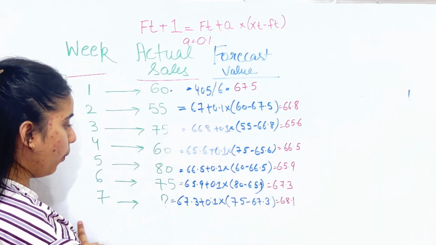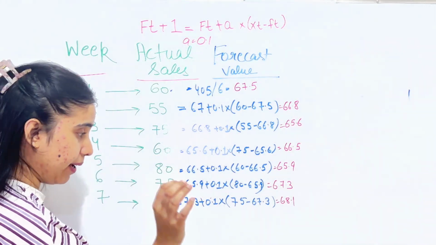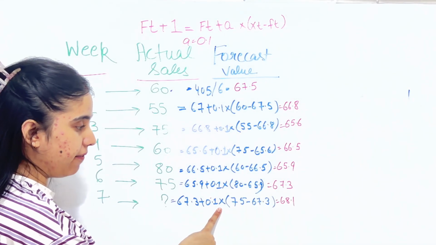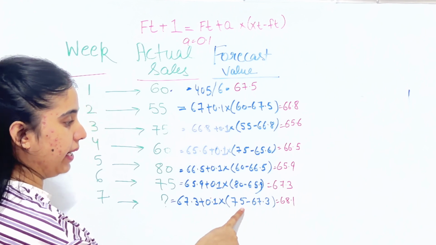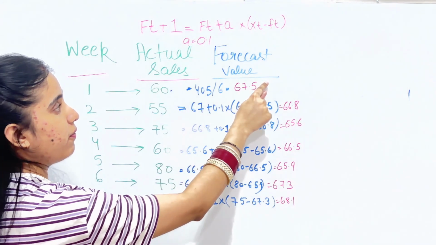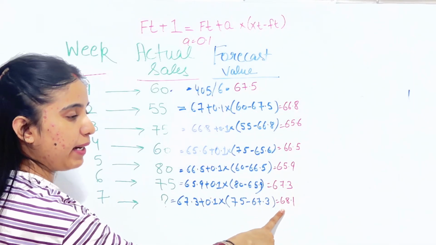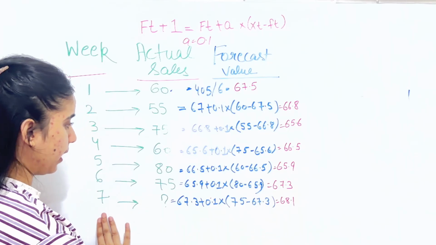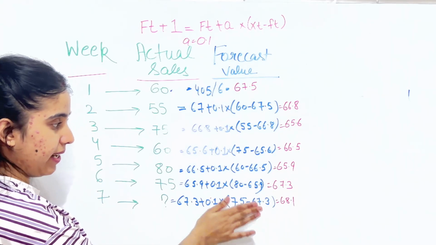Same way I did it for all, and for week 7, 67.3 is my forecast value plus alpha multiplied by the actual sales minus the forecast. So we are getting 68.1. Same method I followed to get the forecast value of week 7.